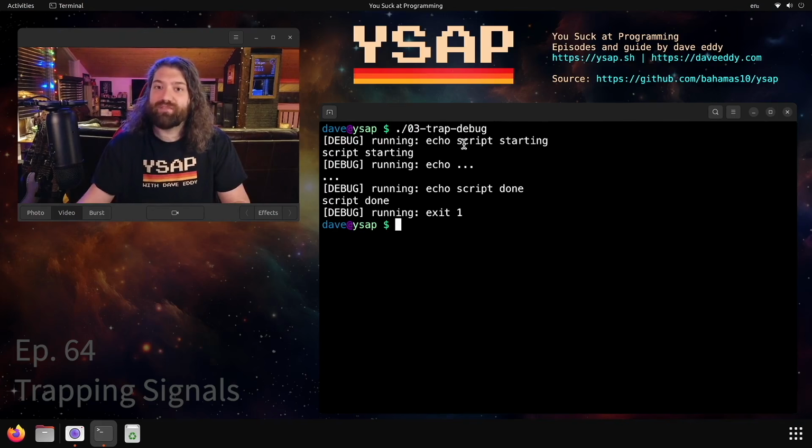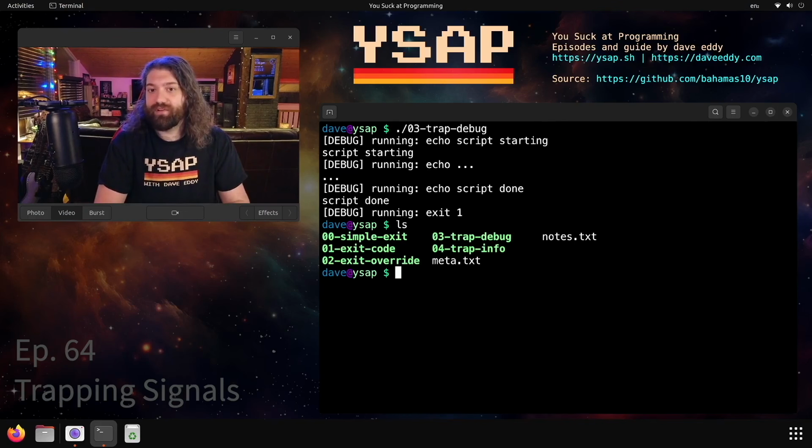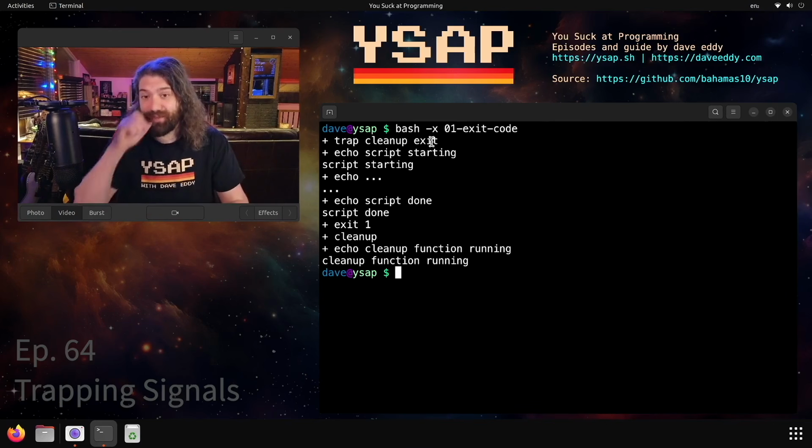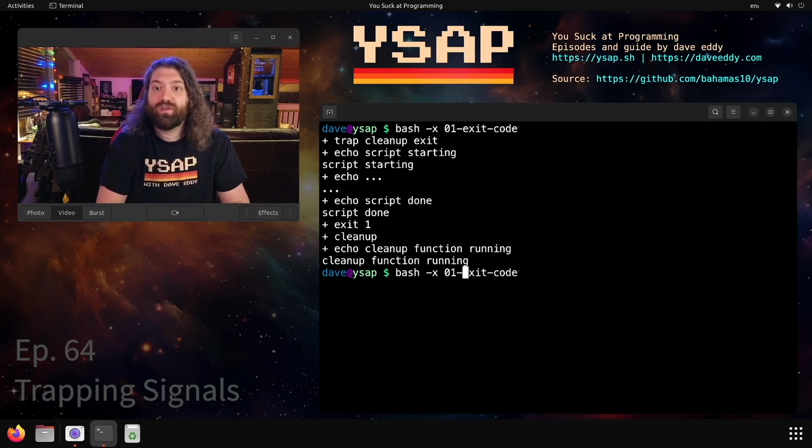Look at that. We have debug anytime the program is going to run something. This is really cool. You can simulate this behavior. You may have seen something like this. If we go to the first example, we could run bash -x on the first example, and then you will see the plus sign every time we're executing a command. In fact, we get the plus sign in front of trap because we haven't trapped it yet, which is pretty cool. I think, what is it? Is it PS4 is the variable?